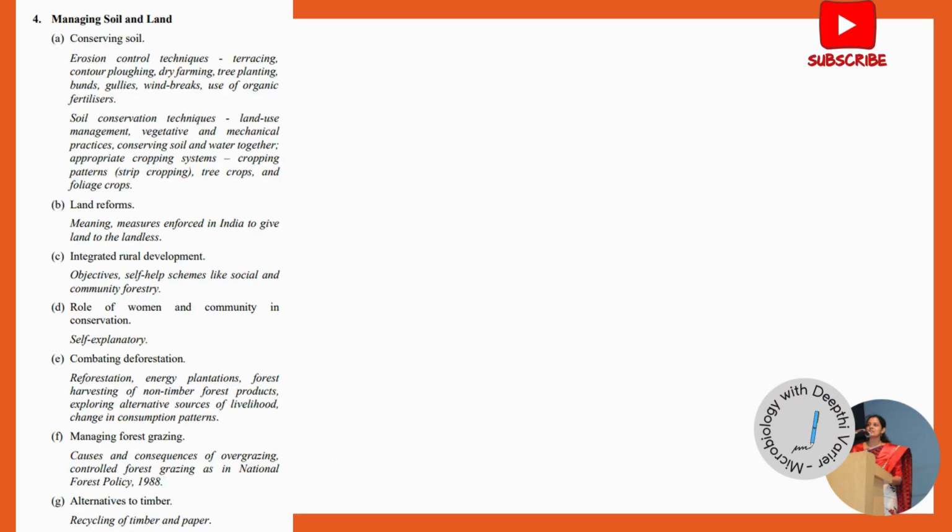Chapter 4 is managing soil and land, which mainly includes the different conservation strategies for soil. And this is something that you should know about, very, very important in this chapter: various soil conservation or land conservation strategies. So that has been listed out over here.